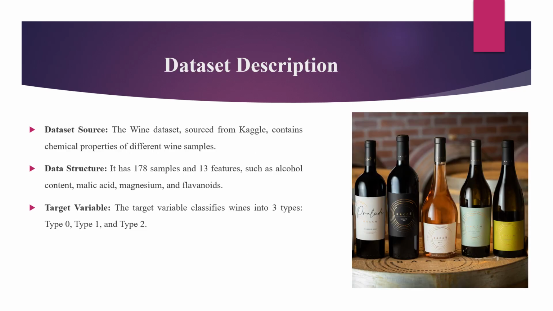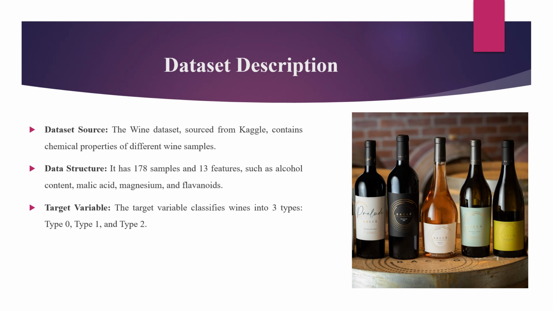This slide provides an overview of the dataset we use in this project. The wine dataset, sourced from Kaggle, consists of 178 samples, each with 13 features describing the chemical properties of the wine. The target variable, type, classifies each wine sample into one of three categories: type 0, type 1, or type 2.